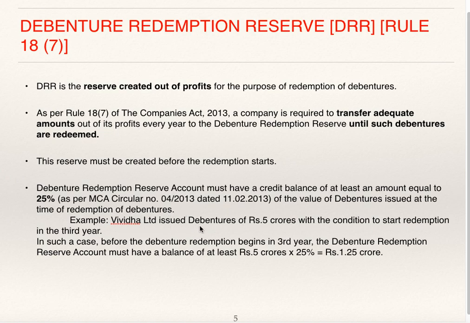Example, Vividha Limited issued debentures of 5 crore with the condition to start redemption in the third year. In such case, before the debenture redemption begins in the third year, the debenture redemption reserve account must have a balance of 5 crore into 25%, which is equal to 1.25 crore.